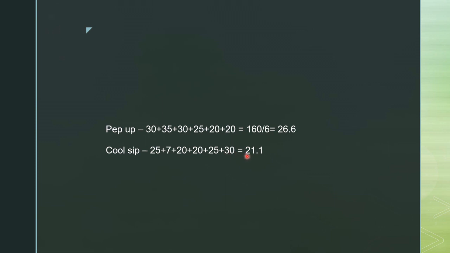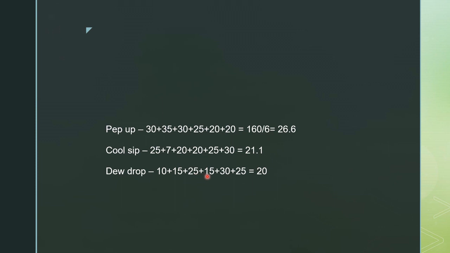For cool ship it was 21.1. For dewdrop, in 1988 the dewdrop sale is 10 lakh. In 1989 it is 15 lakh. Then in 1990 it is 25 lakh.